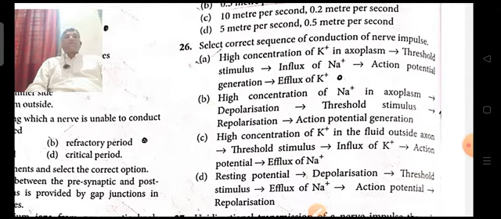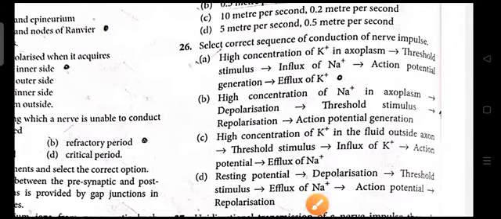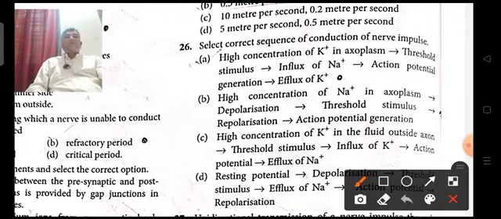So here the correct sequence of conduction: when there is a high concentration of K plus ions outside, then a threshold stimulus is raised, then the movement of Na plus ions inside takes place, then an action potential is generated, then movement of K plus ions takes place.